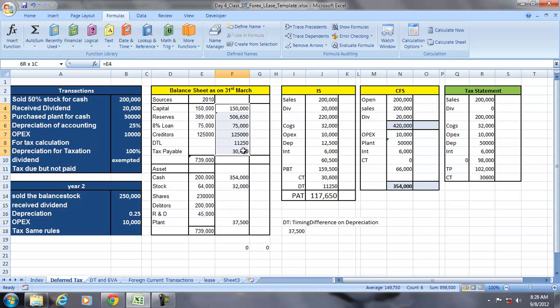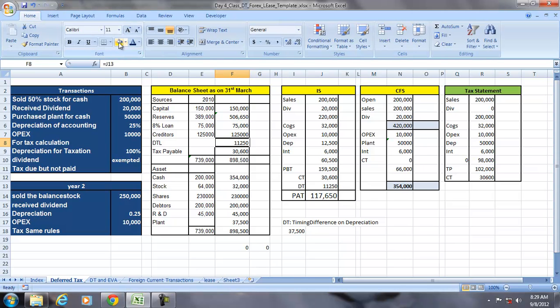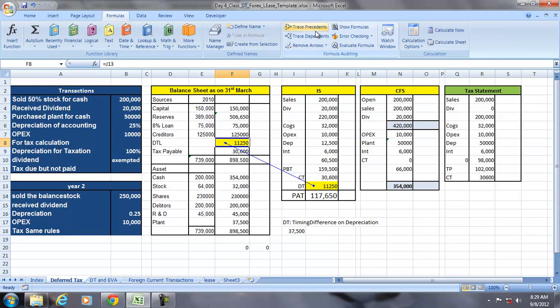All the transactions are done, with no change in the capital during the period, no change in the loans, no change in the creditors. So the total sources is 898,500. No change in the shares, no change in the debtors, no change in the R&D. So the total of sources should be equal to assets, which has happened here. So we can see the deferred tax liability. Deferred tax liability has come because there is a deferred tax, and deferred tax is there because of the timing difference.